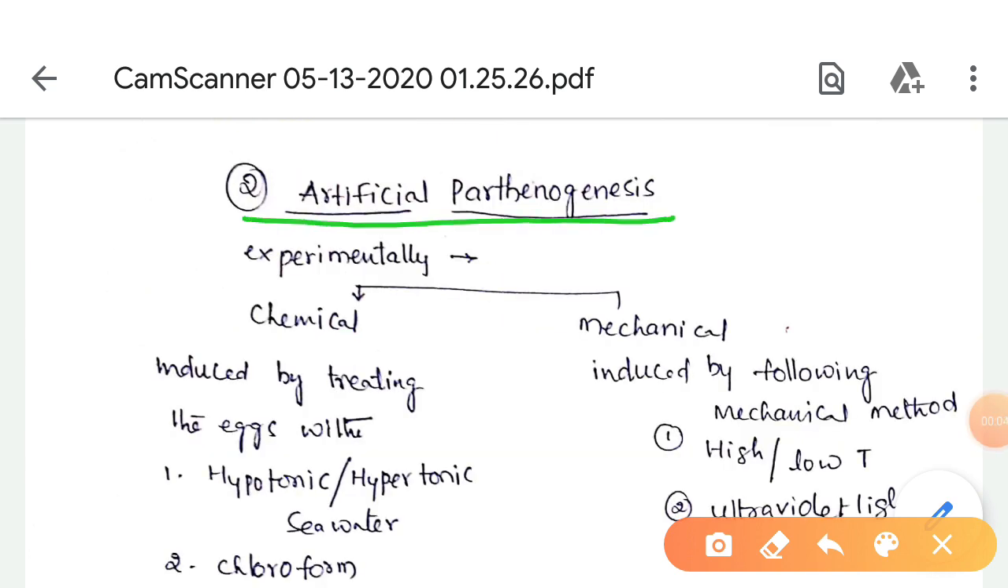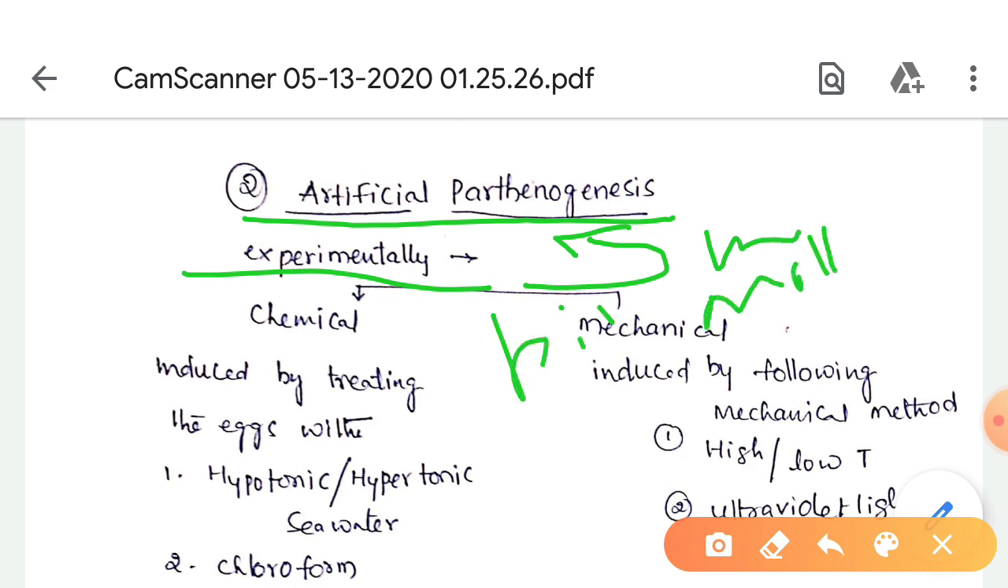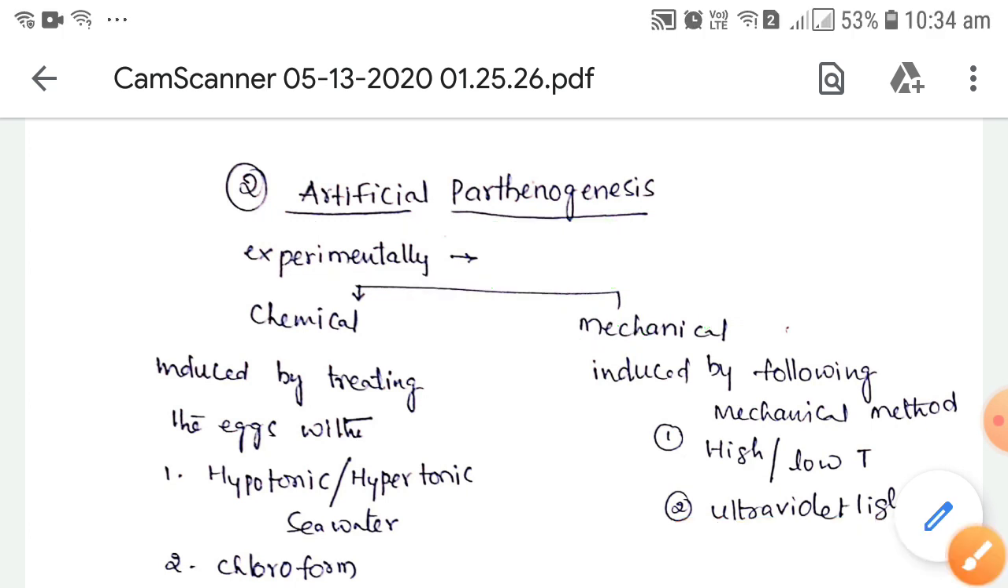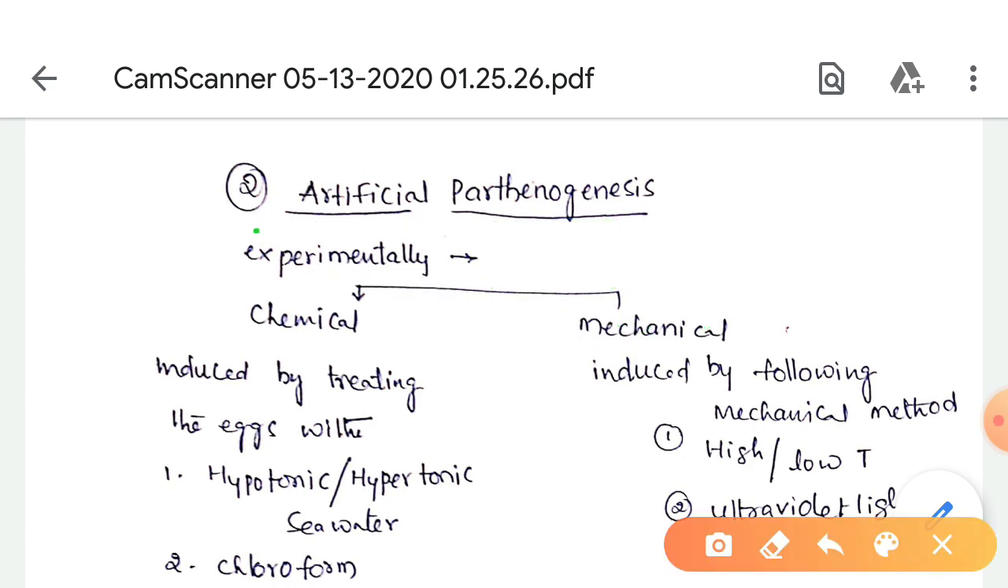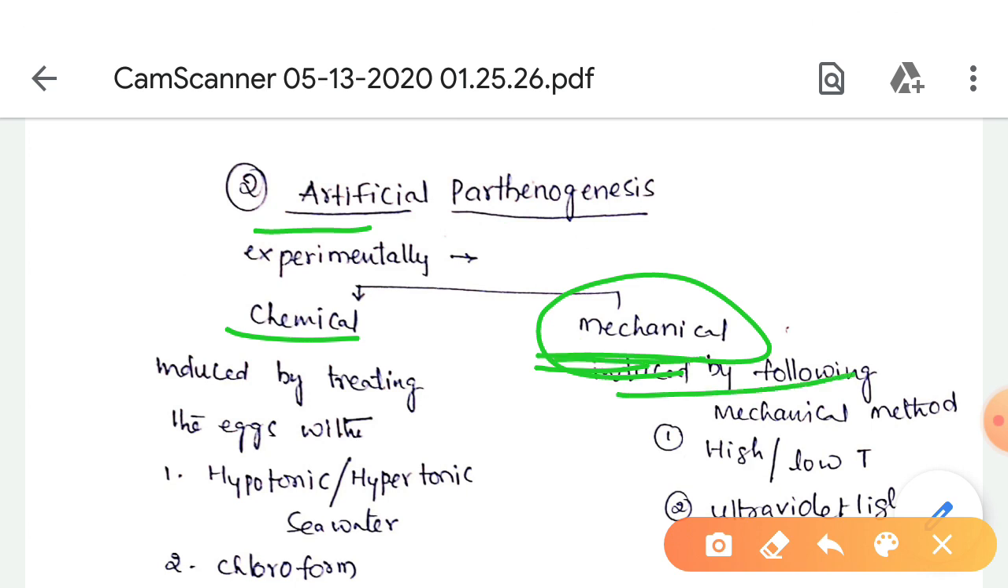Second one, artificial parthenogenesis. Parthenogenesis produced experimentally in the laboratory is called artificial parthenogenesis. This has been demonstrated in annelids, molluscs, echinoderms, birds, and mammals. This parthenogenesis may be produced by mechanical or chemical means. Mechanical means artificial parthenogenesis is produced by mechanical methods like using high or low temperature or ultraviolet light.